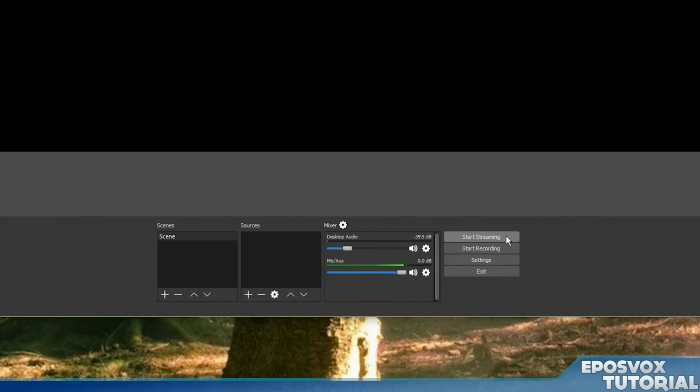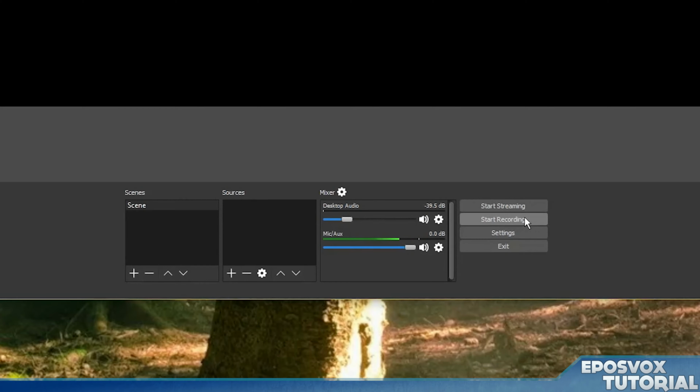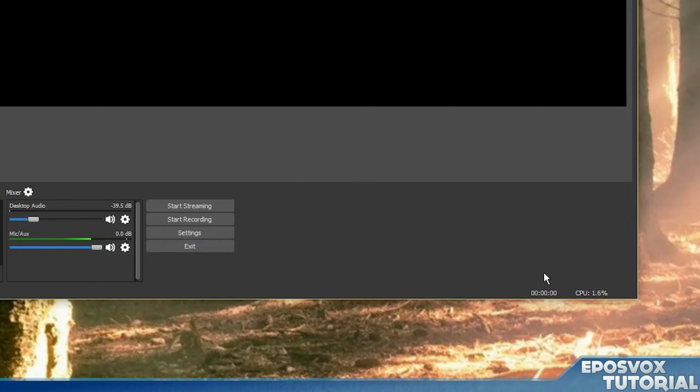Next to this, you have your controls to start and stop streaming and recording. Down here at the bottom, it will tell you how long you've been streaming or recording and how much processor power you're using. So if you're up in the 70s, 80s, or 90s, you're probably using too much power and your computer's probably making your live stream or recording lag.